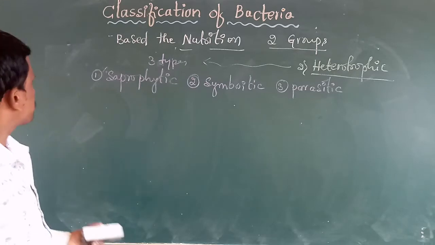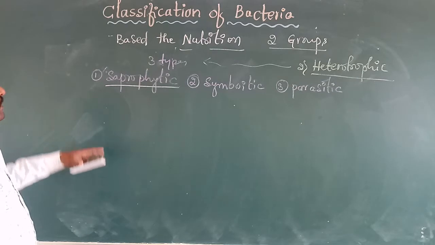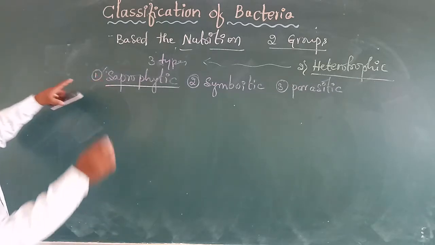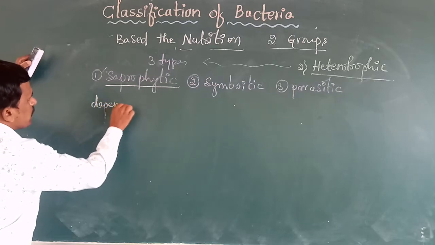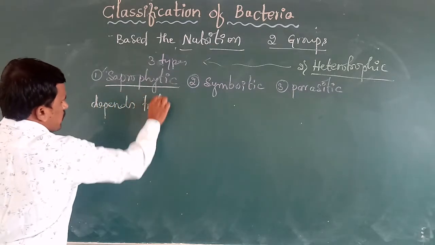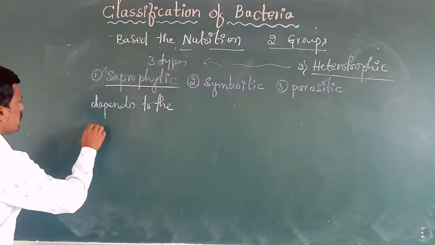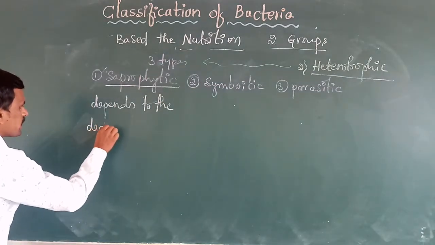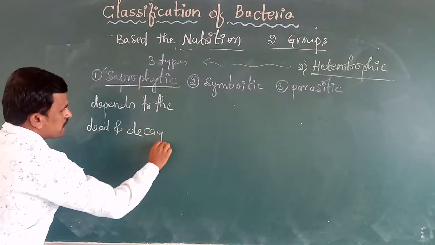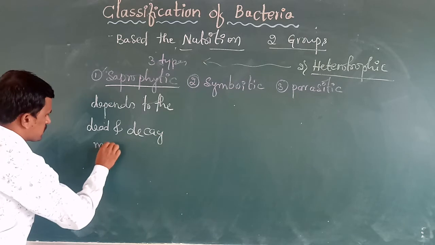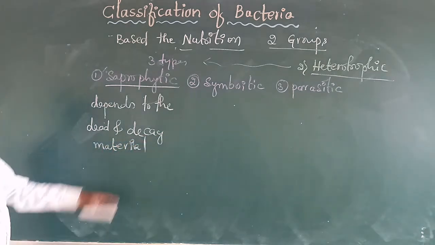First one, saprophytic bacteria: the bacteria which depend on dead and decaying materials. Dead and decaying materials, we call them saprophytic.